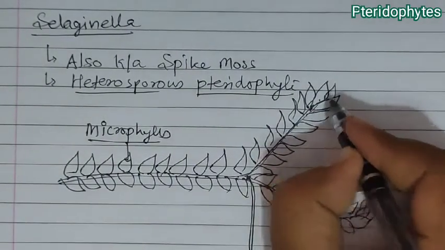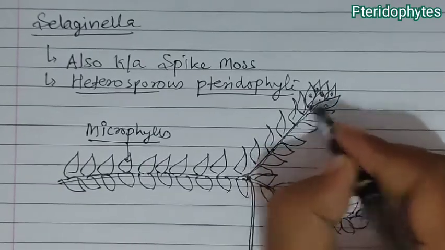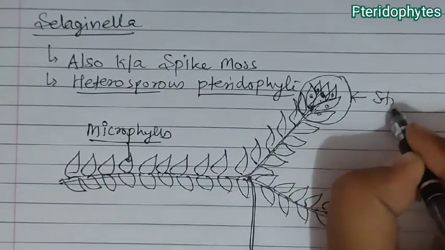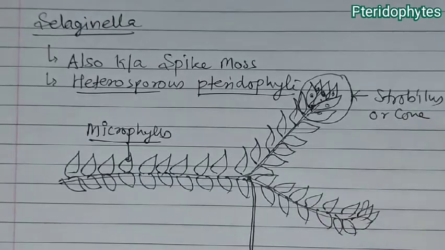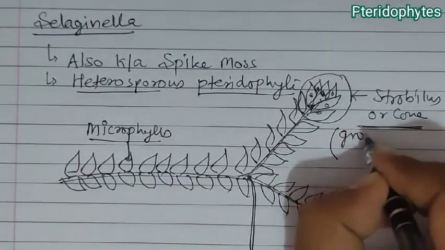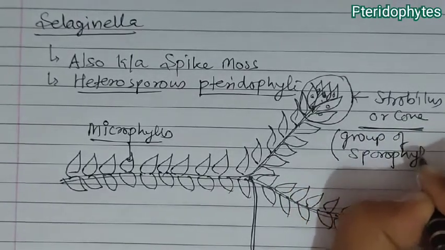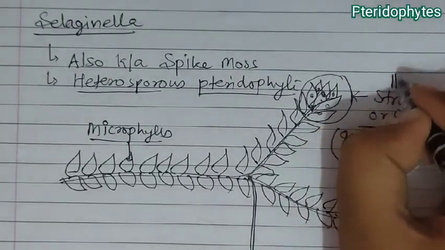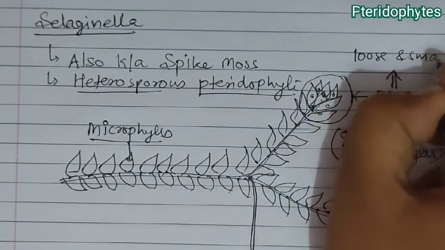Now you will see a group of sporophylls, and this group of sporophylls is known as a strobilus or cone. We have studied that sporophylls are the leaves over which sporangia are present. In Selaginella, the strobilus is loose and small.